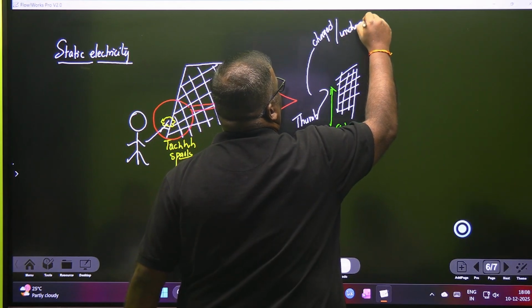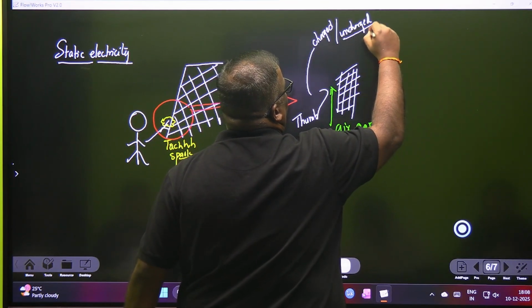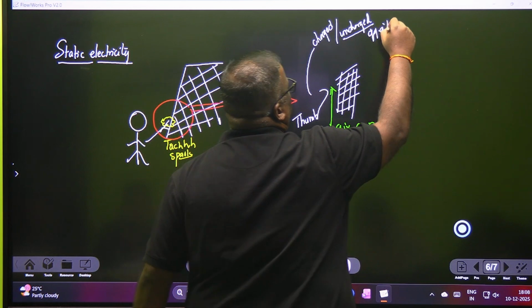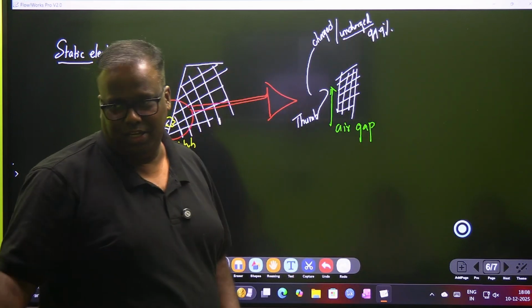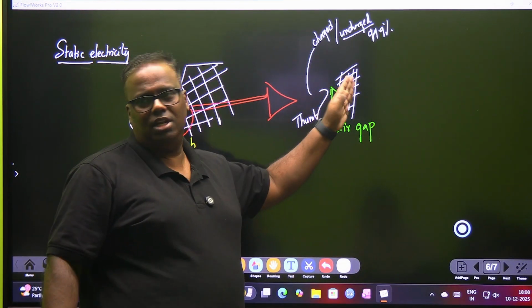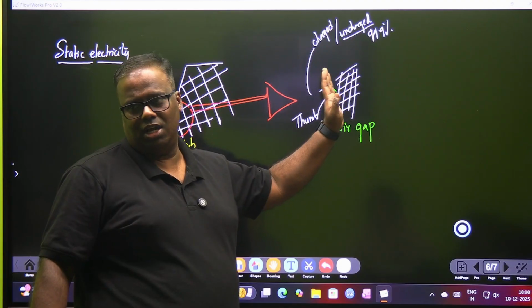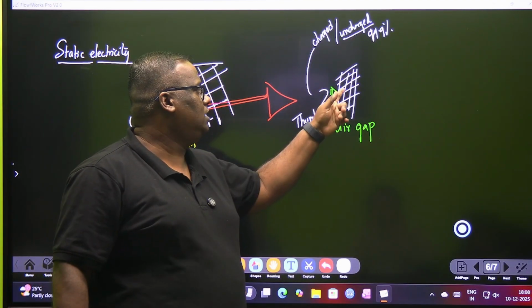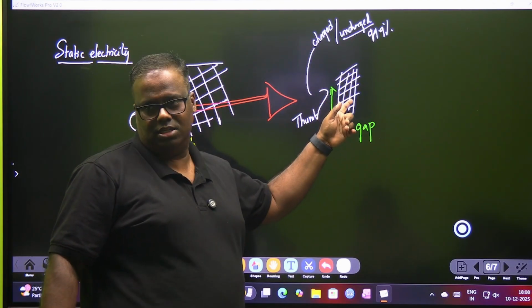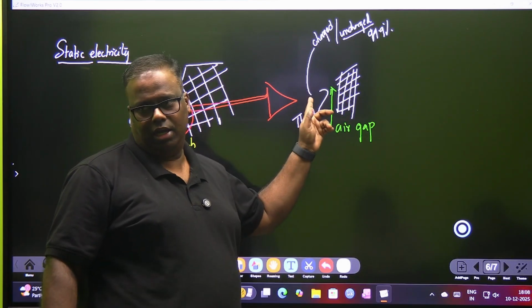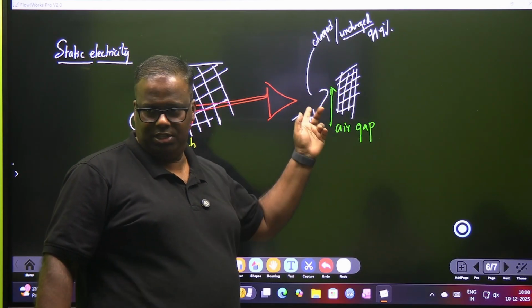Do you agree? 99.9% of the time it will be uncharged. Your thumb will not have charge. However, the wire mesh and the other body will have charge in it. Now, uncharged, charged. A samosa shop, a hungry boy. Where will the samosa go? It will go to the hungry one.